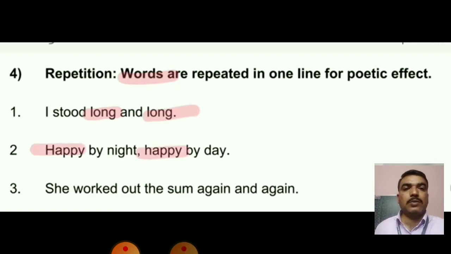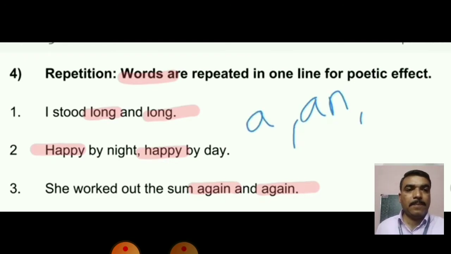She worked out the sum again and again. These are the words which are repeated over here so that the poet will create poetic effect. There is a repetition of some of the words: long, long, happy, happy, again and again in the given sentences. Right? This is called repetition.